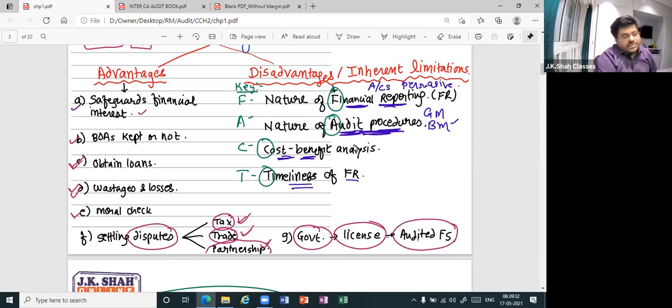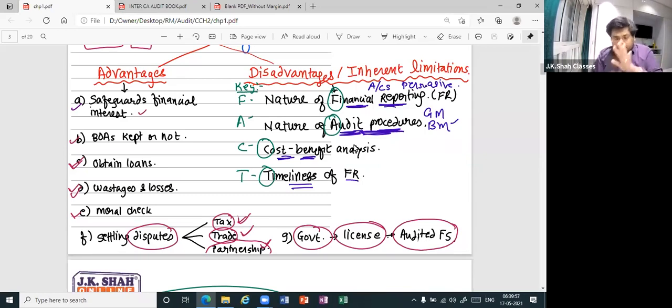How many types of disputes? Three disputes: tax disputes, trade disputes, partnership disputes. Tax disputes between the assessee and the income tax authorities or any tax authorities, trade disputes between the workers and the management, and partnership disputes among the partners. And lastly, if the government has to issue a license sometimes, they require audited financial statements to give that license. They will not rely on unaudited financial statements.